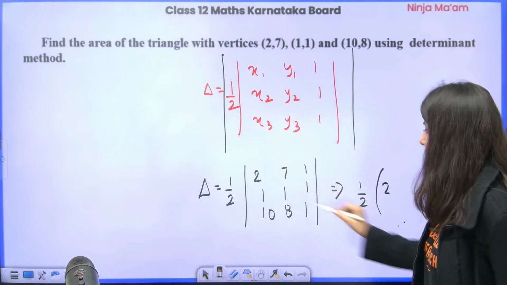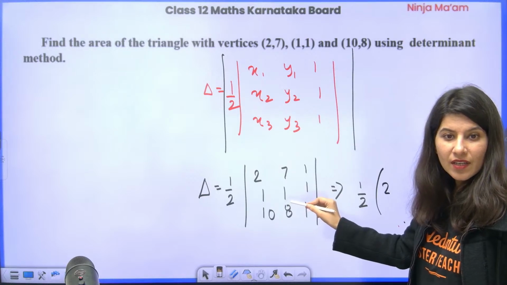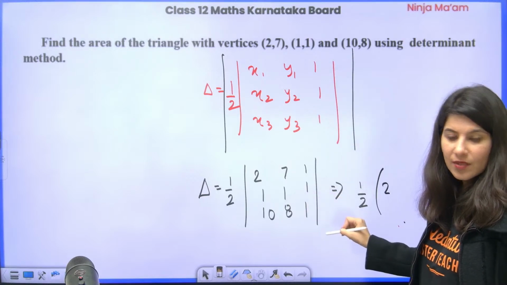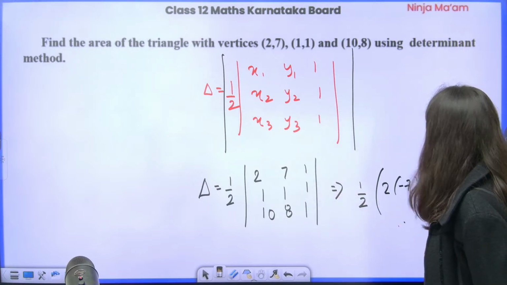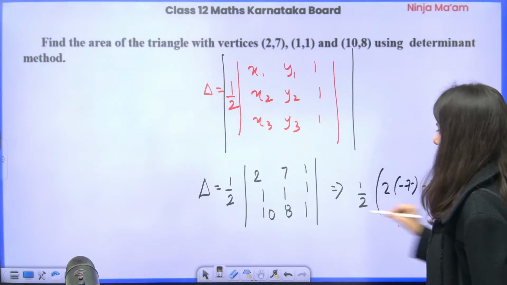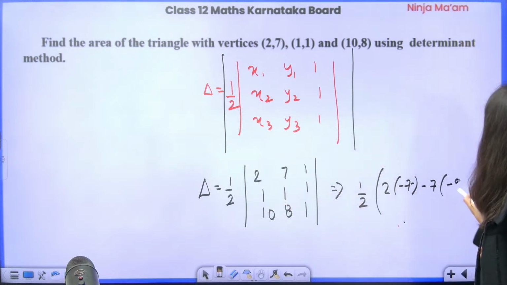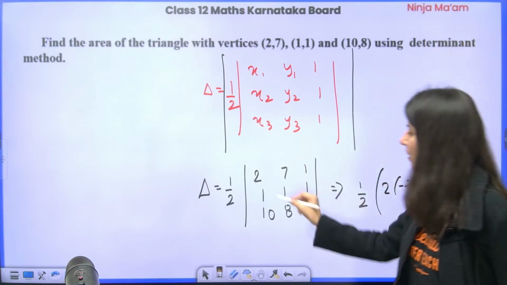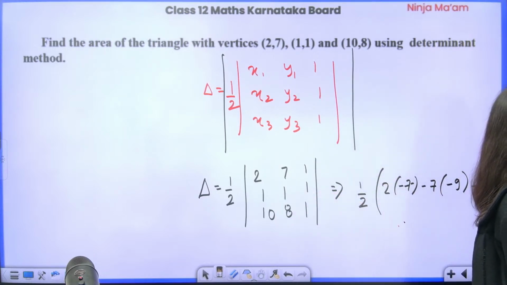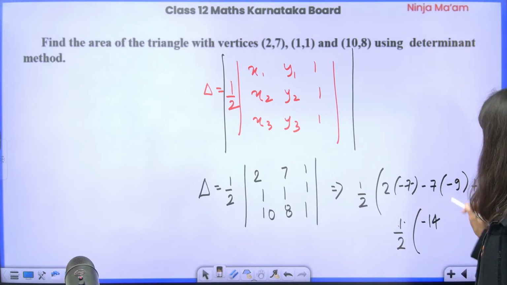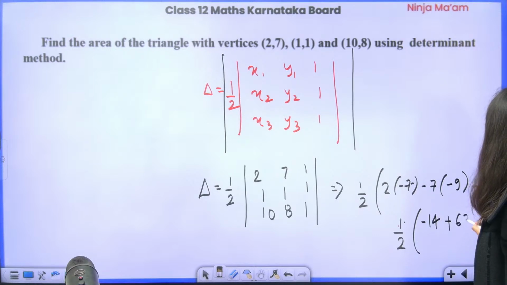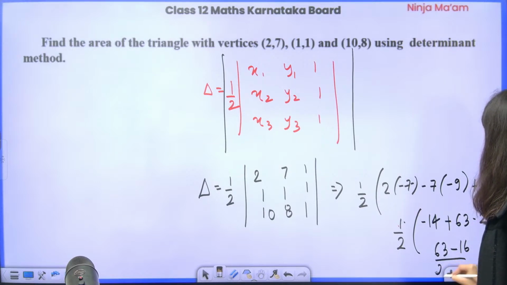This is your 2. Determinant expansion. Yes, Sukanya. Yes, Harsha. Determinant expansion: 1 minus 8. Can anybody tell me? You are going to get minus 7. Now this time 1 minus 10, so minus 9, plus 1. This time 8 minus 10, so minus 2. And this is going to give you half of minus 14. Okay. Then plus 7 nines are 63, and this is minus 2. So this is going to give you 63 minus 16 upon 2 is the correct answer.